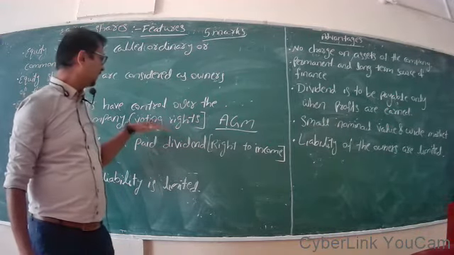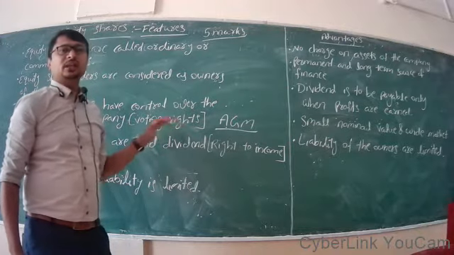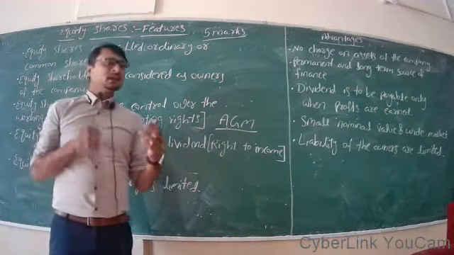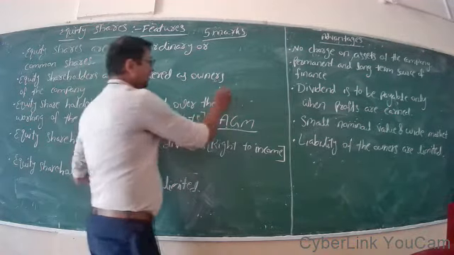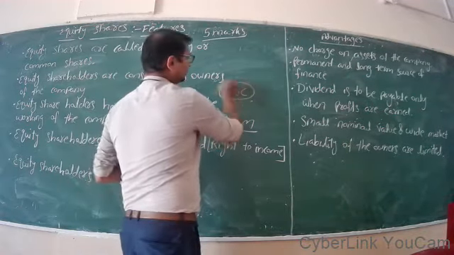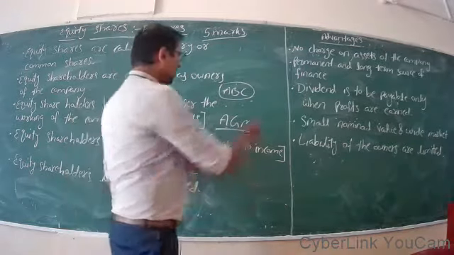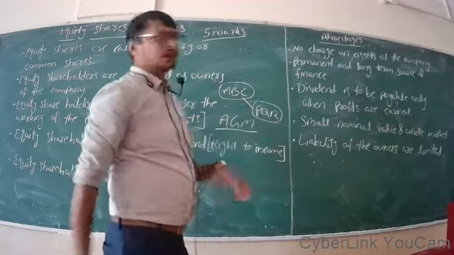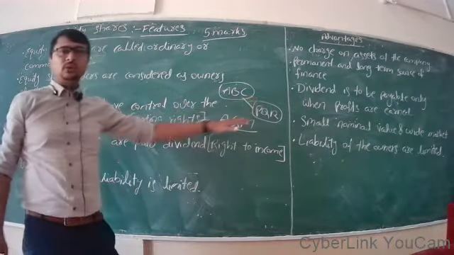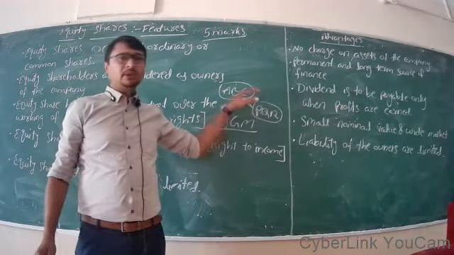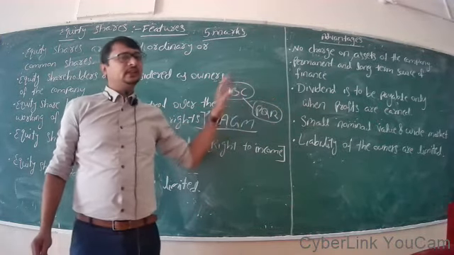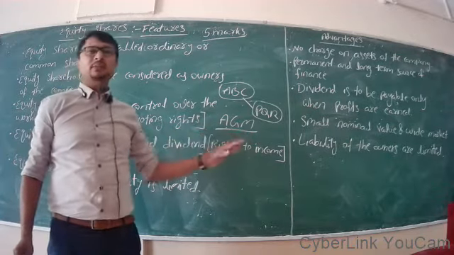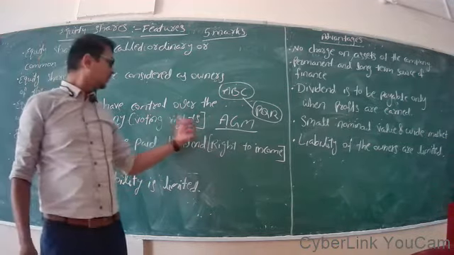So that's why we have written here, equity shareholders enjoy voting rights. For example, if the company called ABC is going to acquire a company called PQR, whether we are going to buy this company or not, this decision is taken in the annual general meeting by equity shareholders.